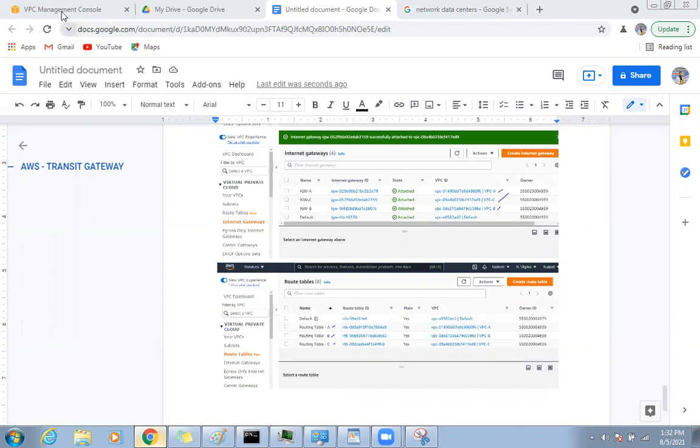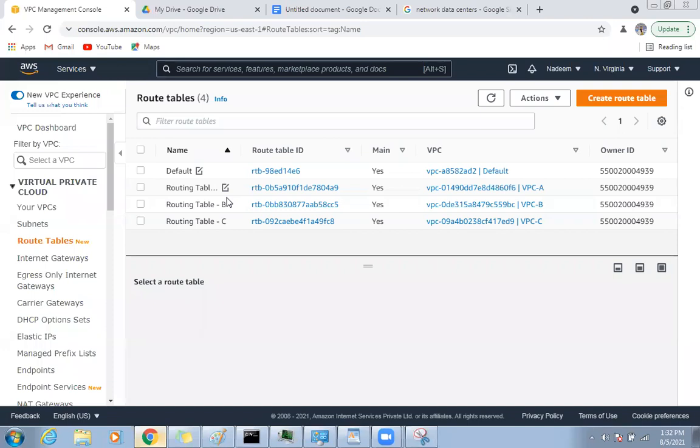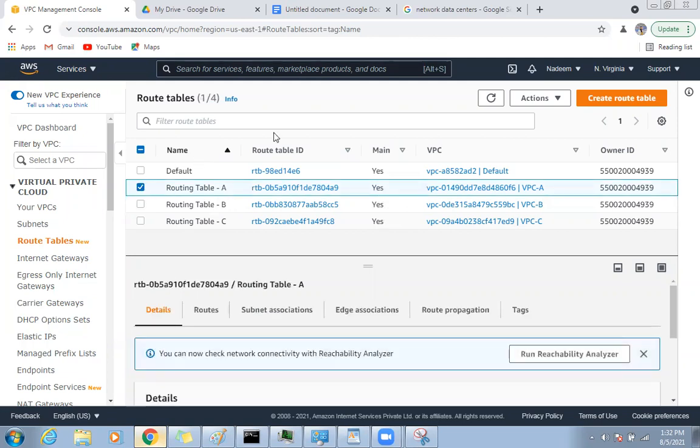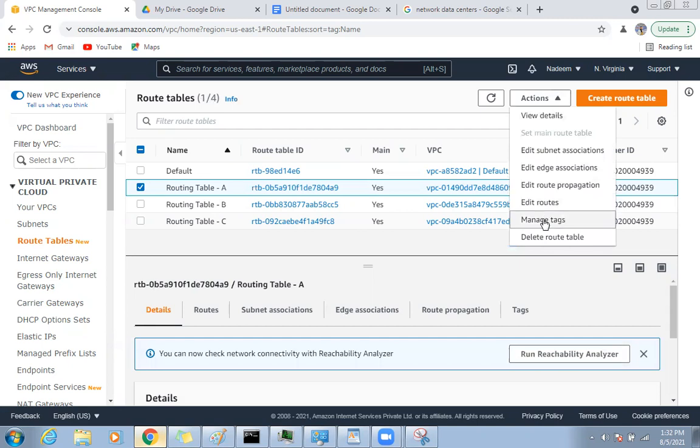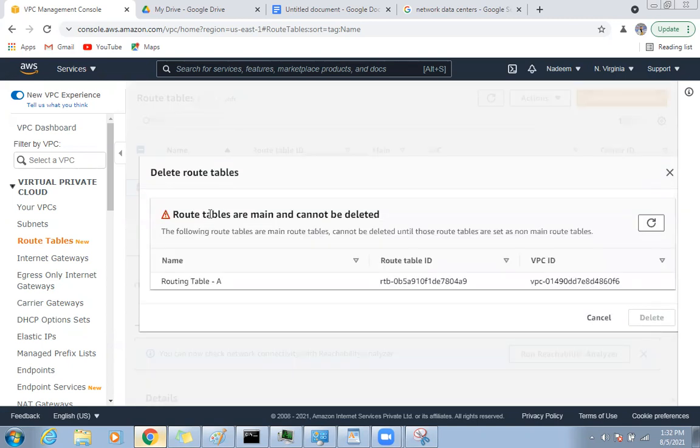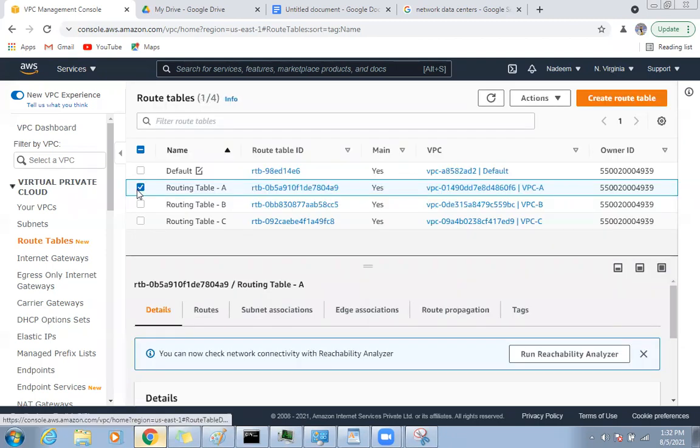Okay, so we created routing tables. Routing table actually it's already created. We just edited the name. And you know when you say main, so these are the main routing table. Okay, it is attached to. You cannot delete these routing tables. If you go here and try to delete it, see what it will tell you. The following routing table are main routing table, cannot be deleted until the route table are set to non-main routing table, or you need to delete the VPC, then only this routing table will be deleted.